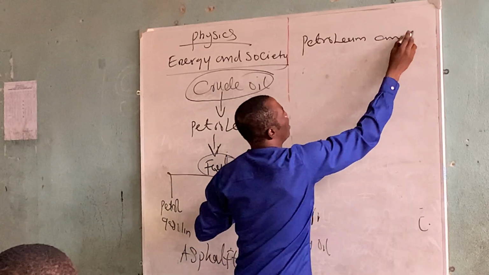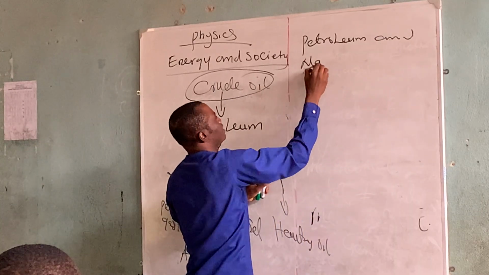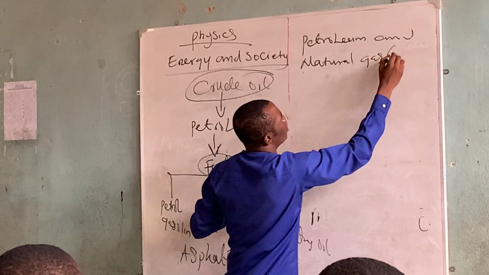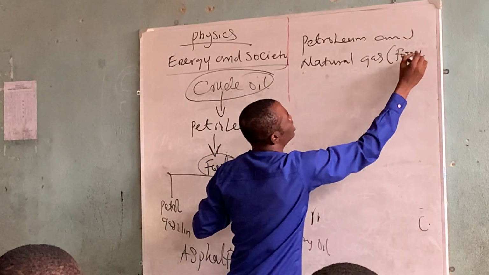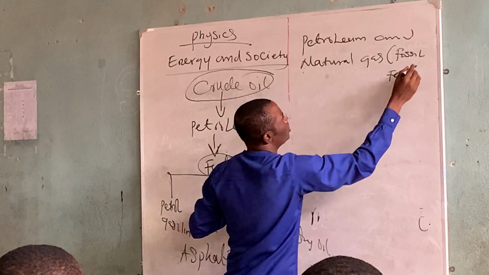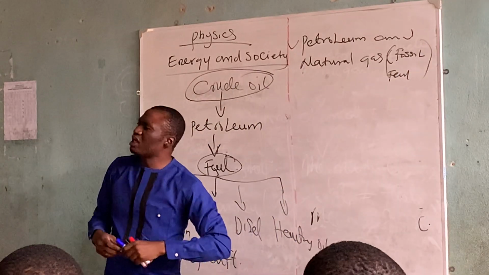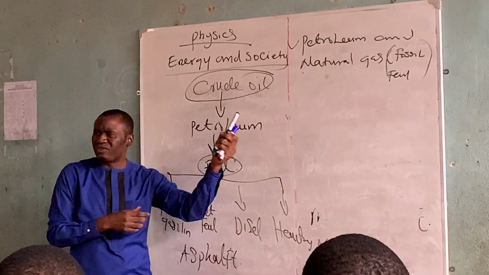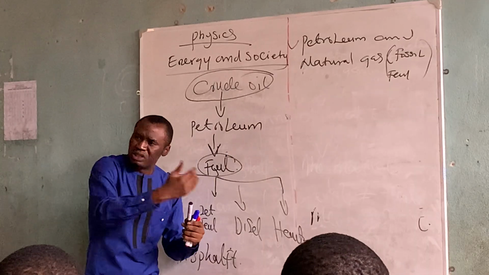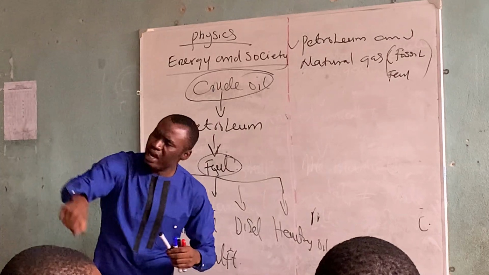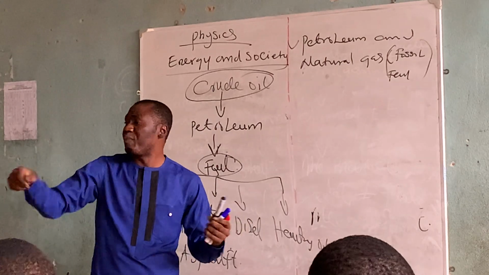Petroleum and natural gases, which is also known as fossil fuel. It's in your notes already, okay? So this is a form of energy. I'll explain to you how this form of energy can be converted to different forms, and finally how you can pour it in your fuel tank or your petrol tank.